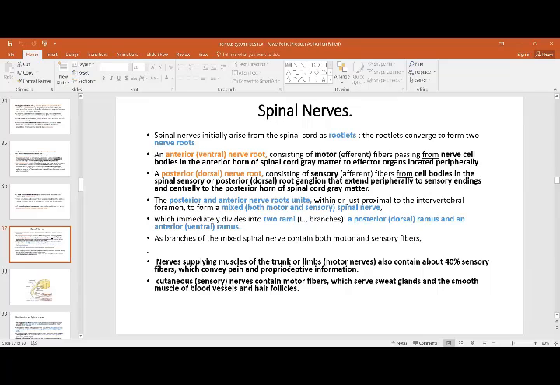Nerves supplying the muscles of the trunk or the limb are not purely motor; they also contain about 40% sensory fibers, which convey pain and proprioceptive information. Cutaneous nerves contain motor fibers which serve the sweat glands and the smooth muscles of the blood vessels and hair follicles. So we have both in the anterior and the posterior one. The nerve that goes to the trunk muscles also has sensory fibers, and the cutaneous one is basically sensory, but it also contains motor fibers which go to the sweat glands and the smooth muscles of the blood vessels and the hair follicles.